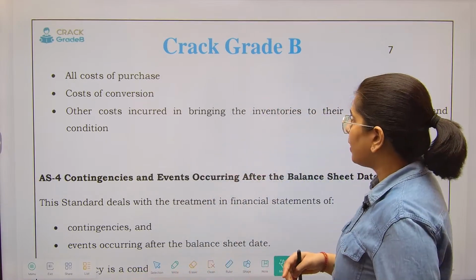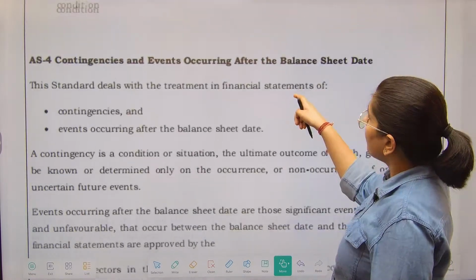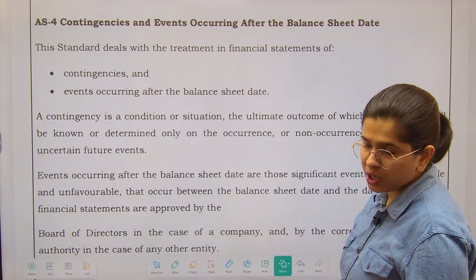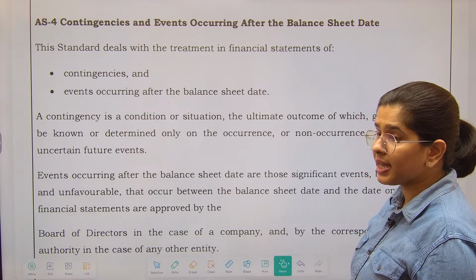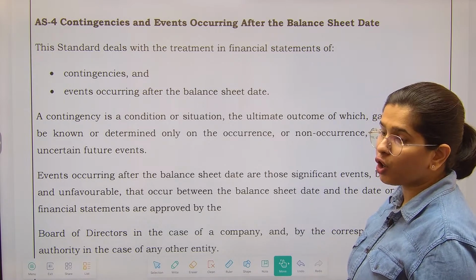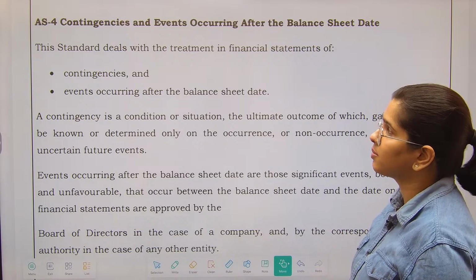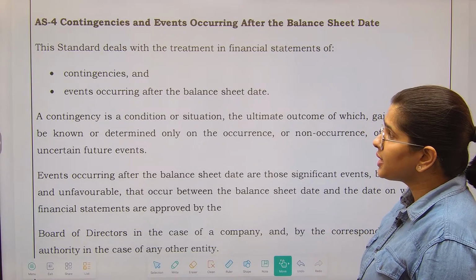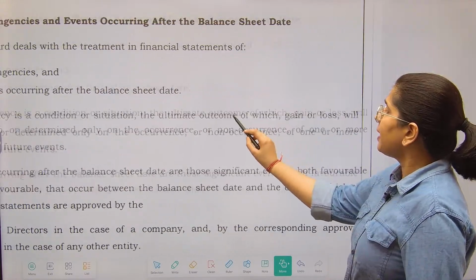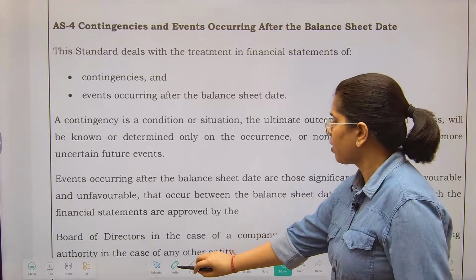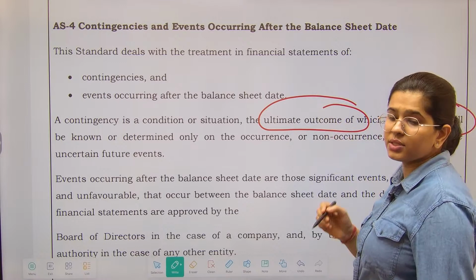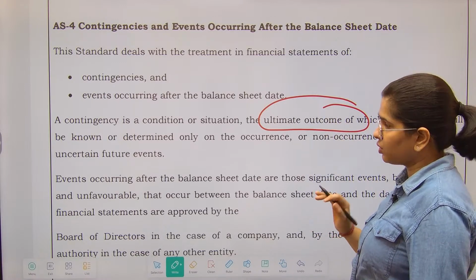After that, contingencies and the events occurring after the balance sheet date. Balance sheet date means 31st March. If some incidents happen after the balance sheet date, because of which there is an impact on your financial statements, this standard talks about it. This deals with the contingencies and the events. A contingency is a condition whose ultimate outcome is currently not known. It will be known after the occurrence of the events.